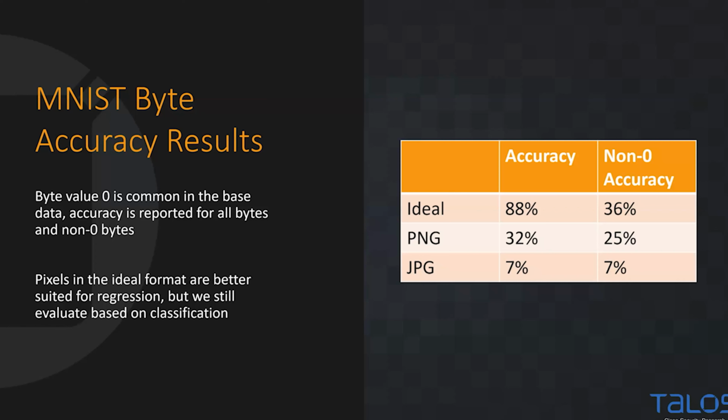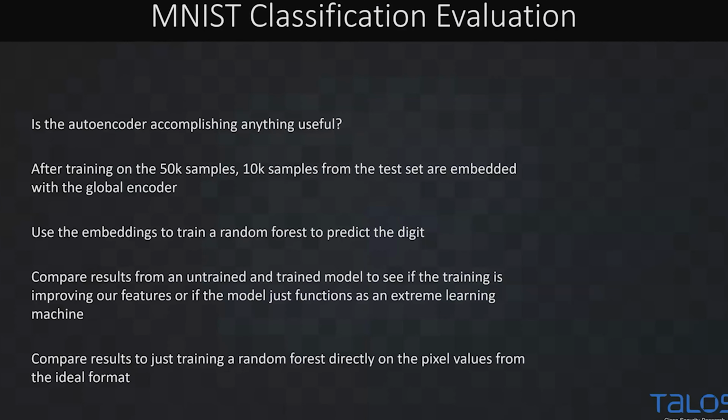But reconstruction is not what we care about. It's just kind of what's driving the training process. So are we actually doing anything useful? We're going to evaluate this by training our autoencoder. Then we're going to take the MNIST test set and run it through the embedder to get a fixed length global embedding out of it. And we're going to pass this to a random forest to just train a model to predict the digit. We're not backpropagating anything into the deep neural net, so again, it's all unsupervised. But we want to use those embeddings and see if they've learned anything interesting, and we hope they do.